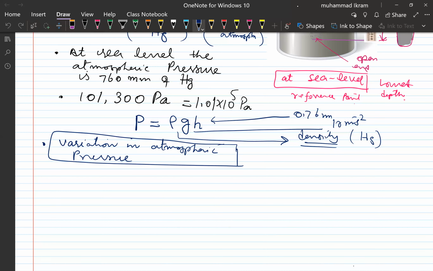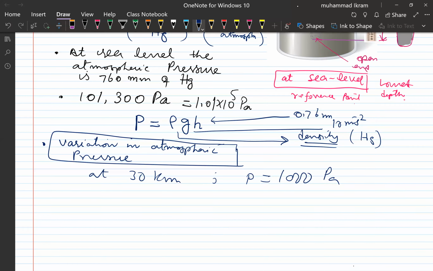So roundabout at the height of 30 kilometers, this pressure falls to 1000 pascal, right? Okay, at 30 kilometer height, the pressure becomes what? Almost 1000 pascal. So you just see this is a very, very small pressure, right? So increasing altitude decreases the pressure.